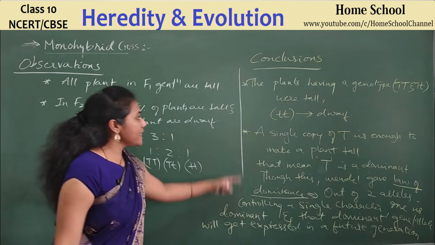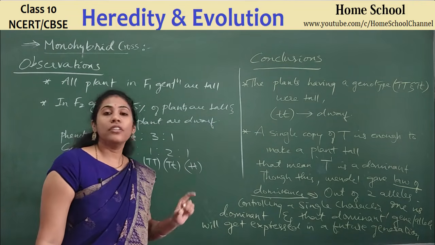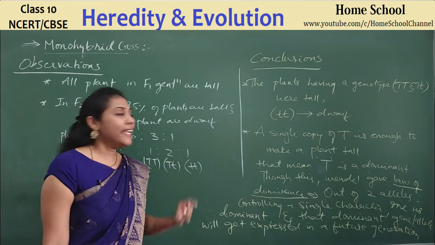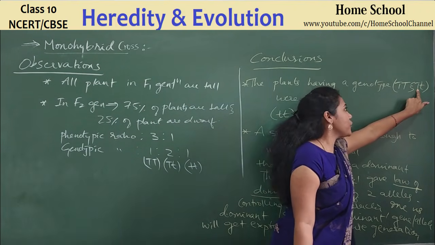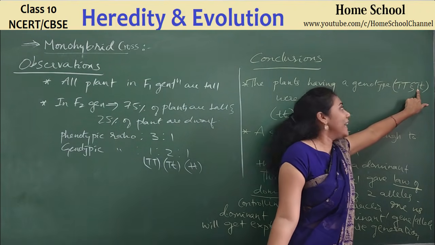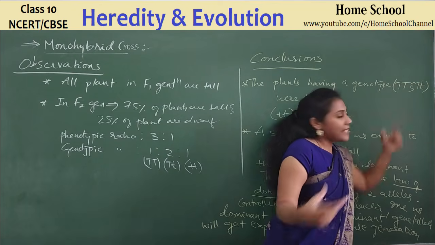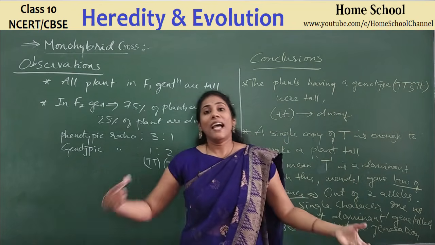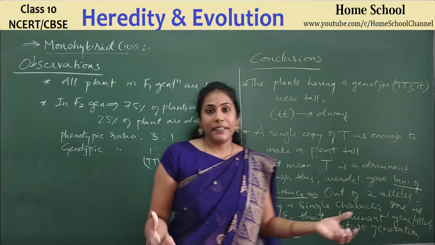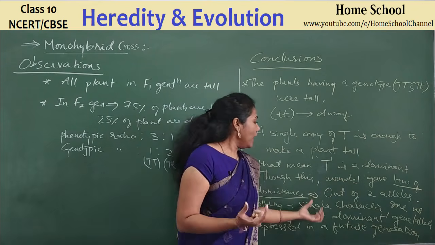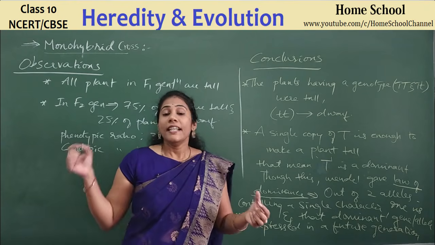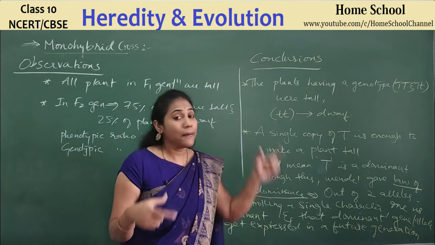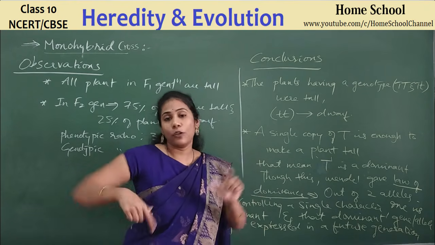Okay, so this is the conclusion of the monohybrid cross. If you have a single copy of the dominant gene in a particular plant, then that copy is enough to make the plant grow as a taller plant. This is what we call the law of dominance, right? So now let us go for some questions based on the monohybrid cross, like how they ask.